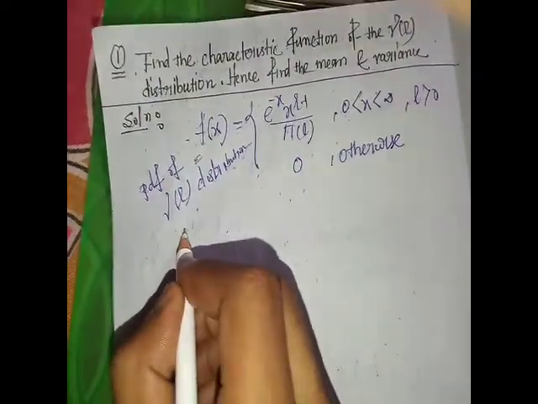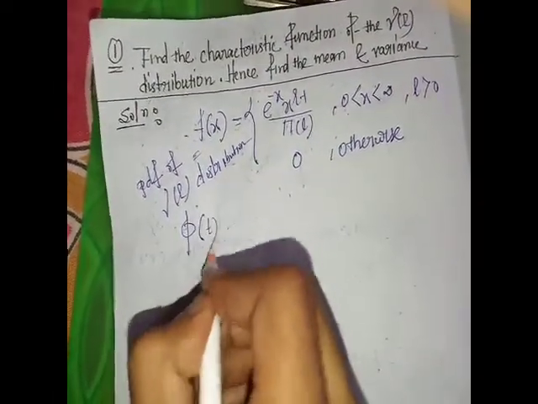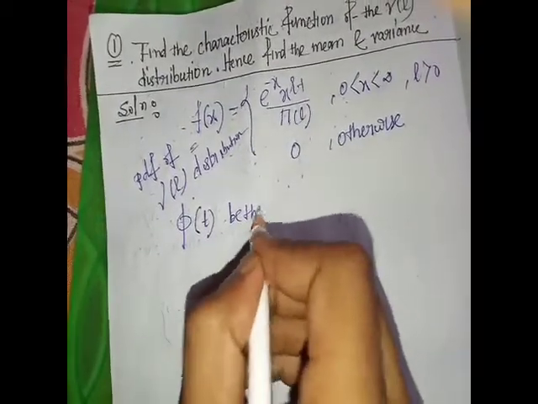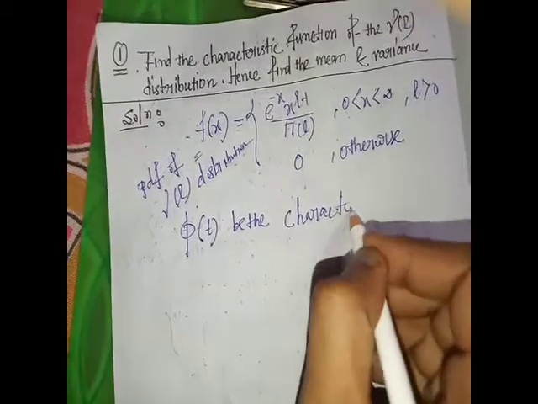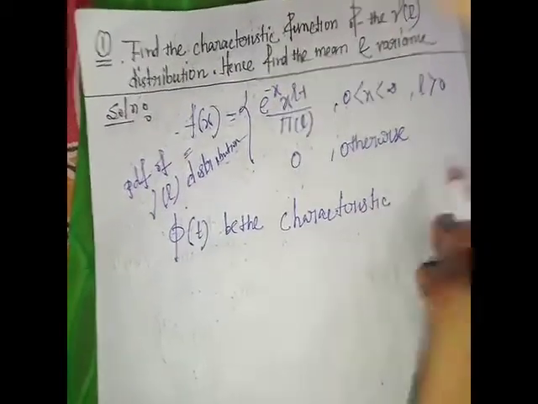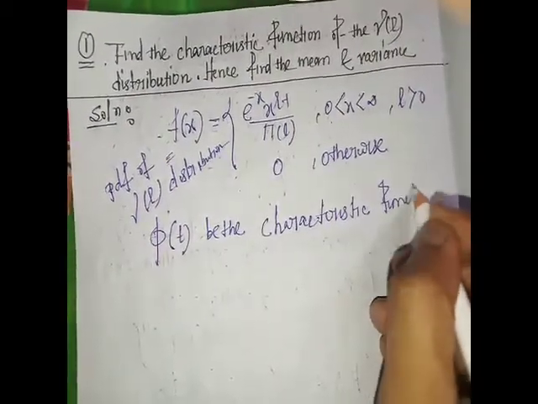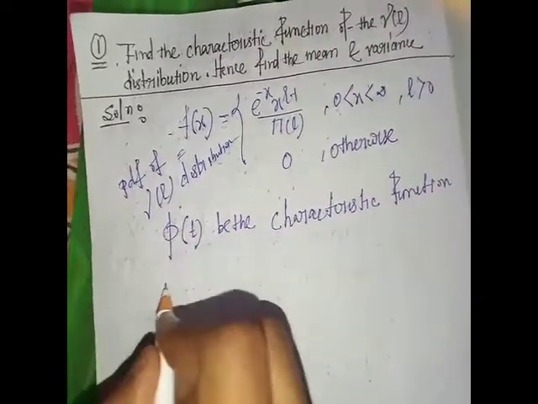So let phi t be the characteristic function of the gamma L distribution.